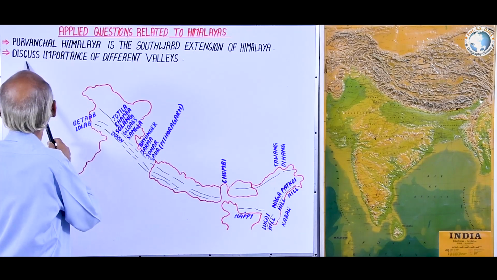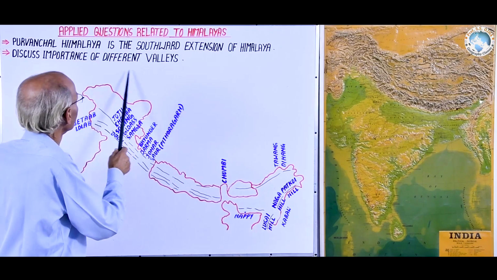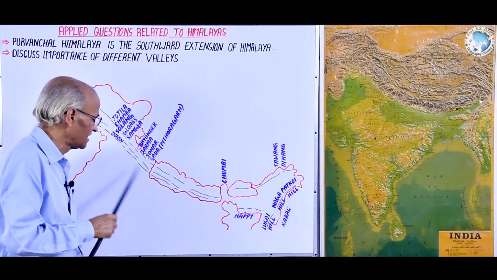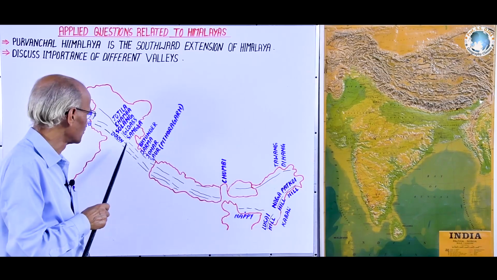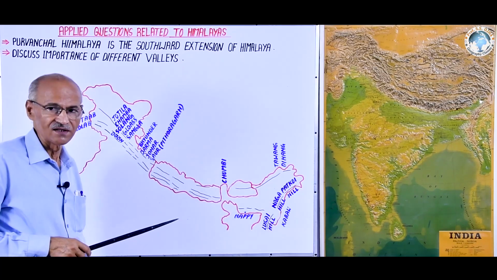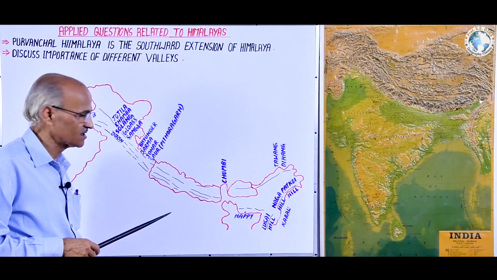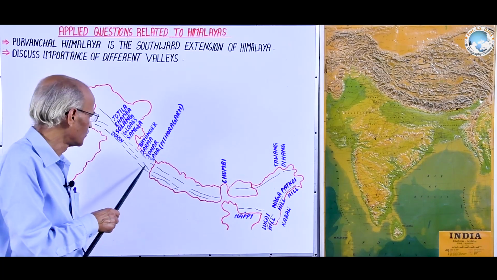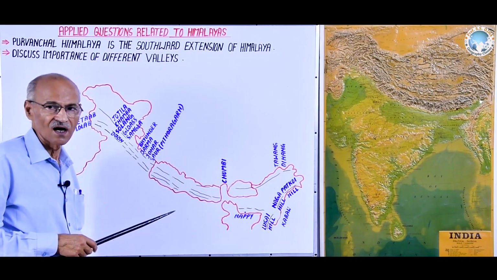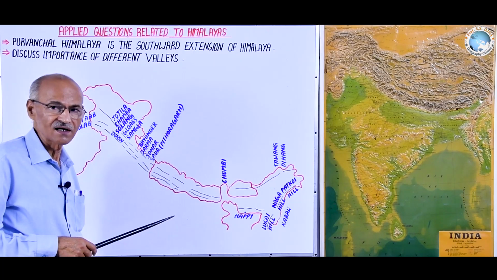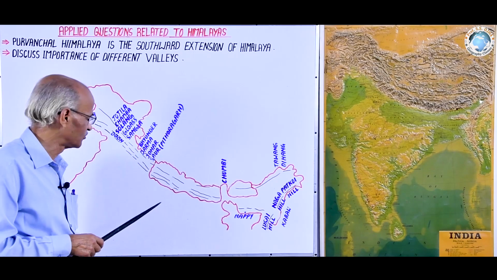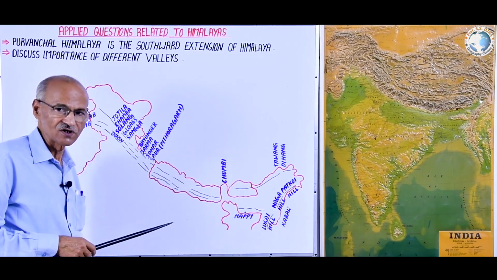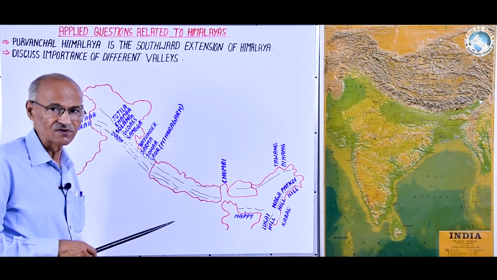One more point is to discuss the importance of different valleys. In the Himalayan region, if you saw, there are a number of valleys. First, we should define what is a valley. A valley is a low-lying area having both the sides higher, and there are types of valleys formed due to endogenic forces and exogenic forces.